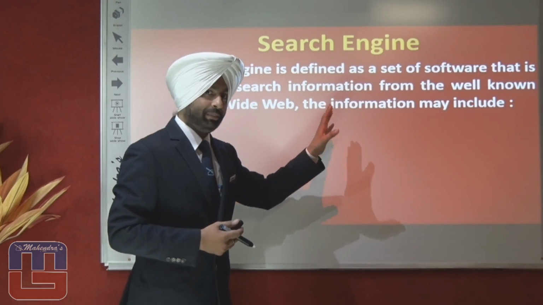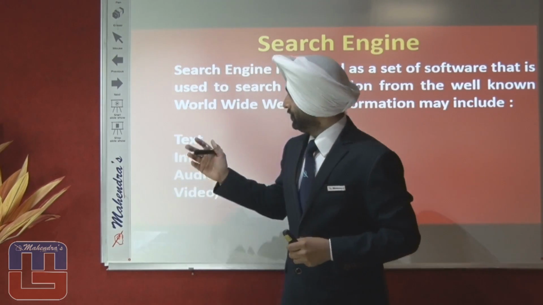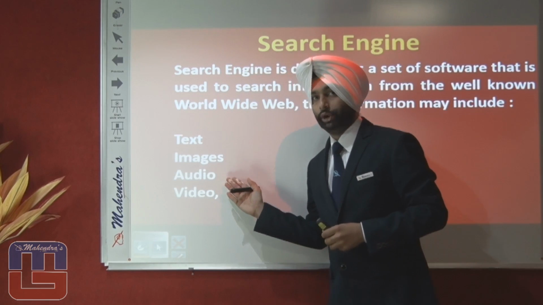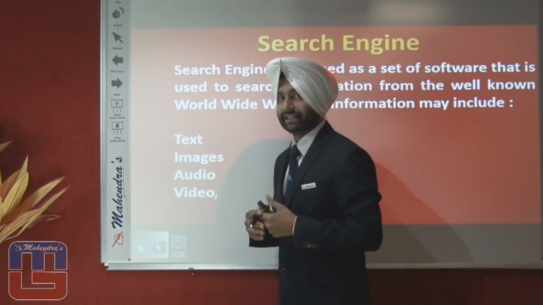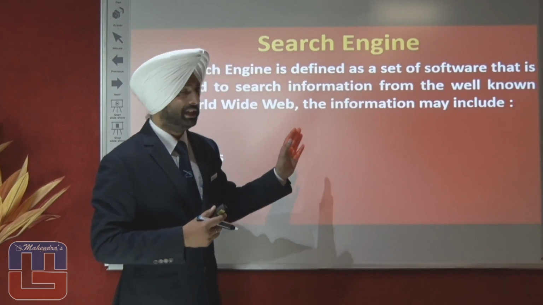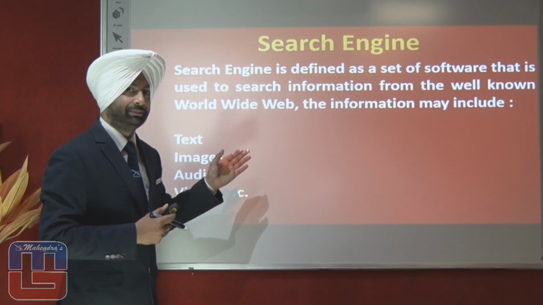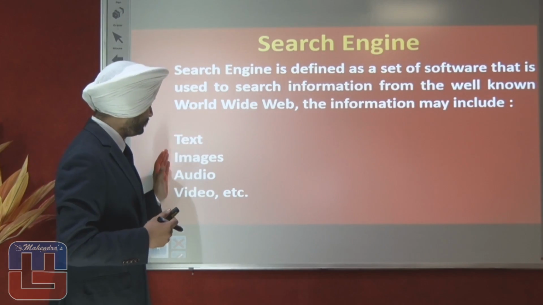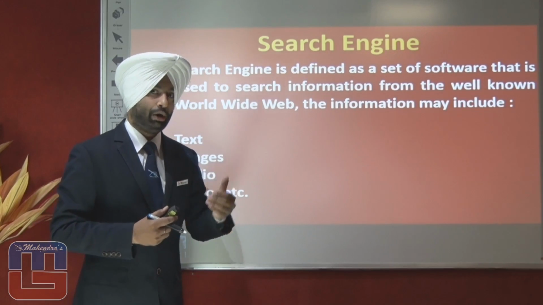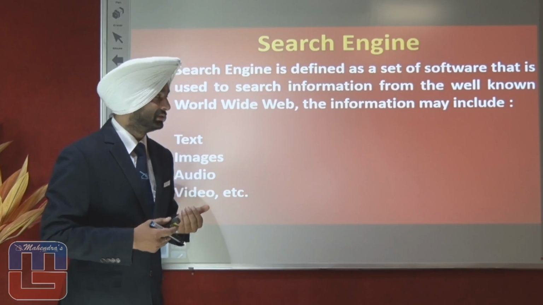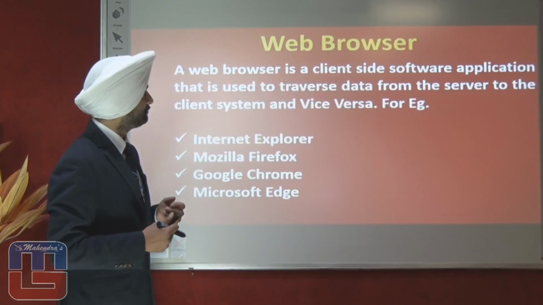Information that is searched may include text, images, audio, and video. We have a lot of information that can be searched by a search engine, but the primary information searched by a search engine is text, images, audio, video, etc. We have Yahoo, we have Google. These all are examples of search engines. Moving over to the next slide.